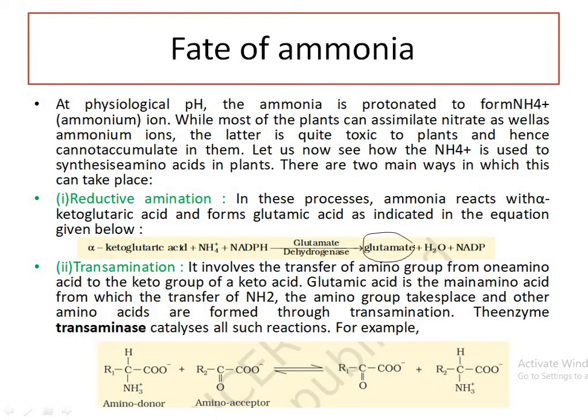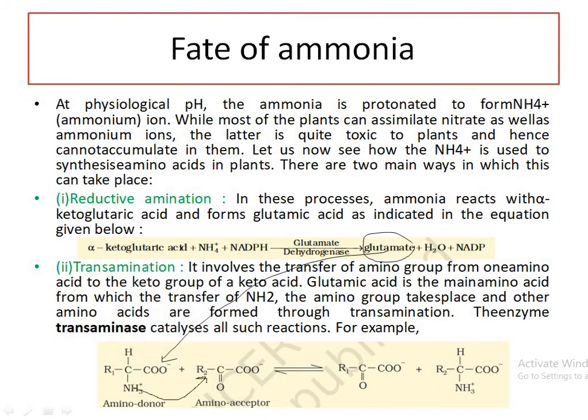And further, the remaining 19 of the 20 amino acids, first glutamate is formed, by the process of transamination. How this works we will see. This is the amino acid which is formed by the first step. This is another keto acid. Then this amino group will be donated to